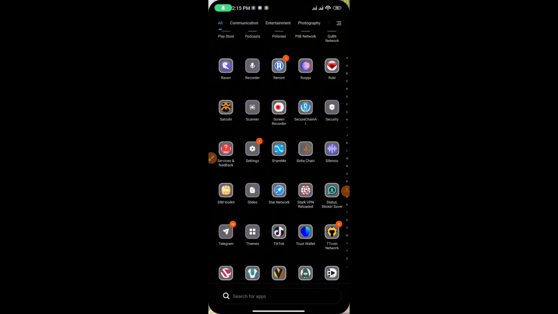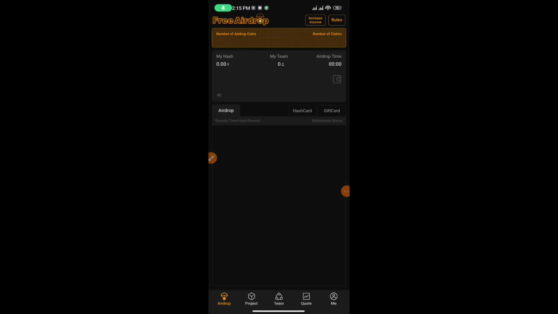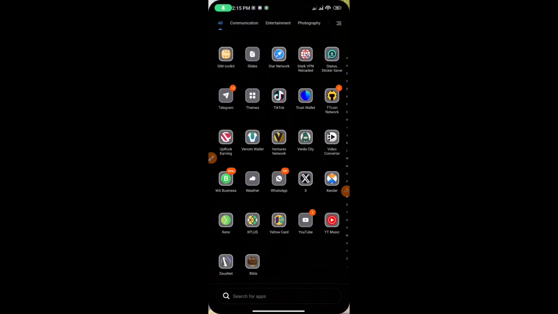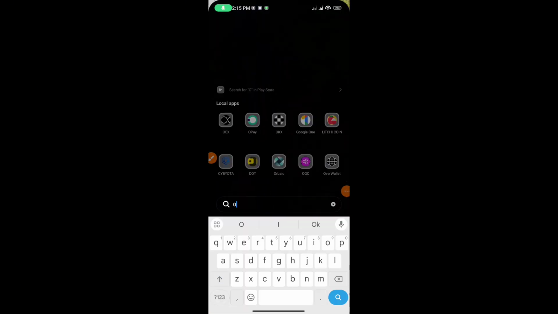Now for today, the OpenEX mining has stopped. The mining has stopped. You cannot go and link your wallet address. Now before we talk about the linking of the wallet address, I just want us to look at the latest version of the OpenEX app.